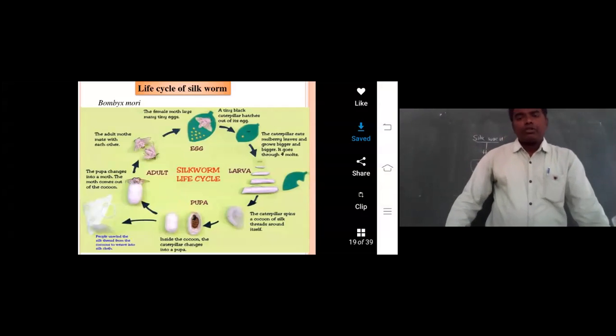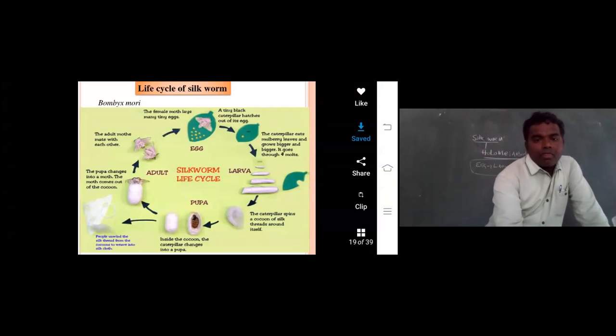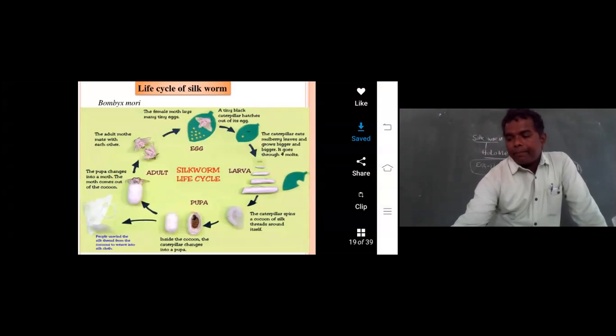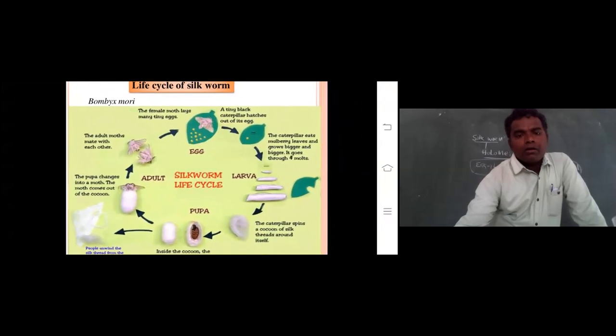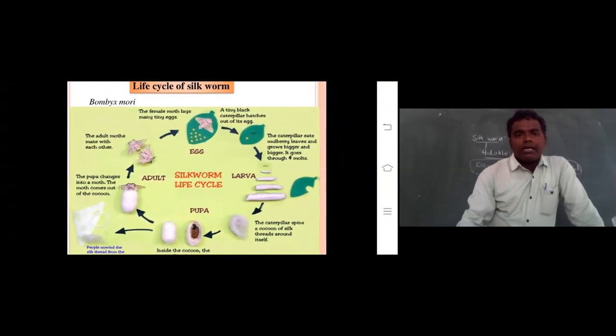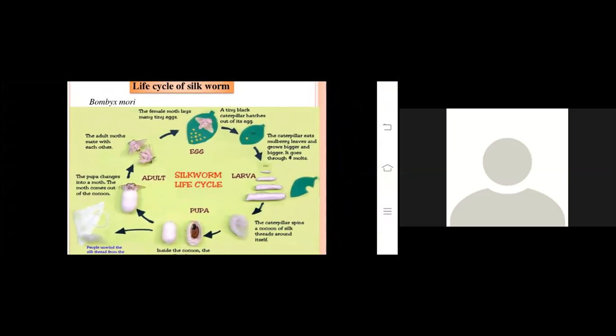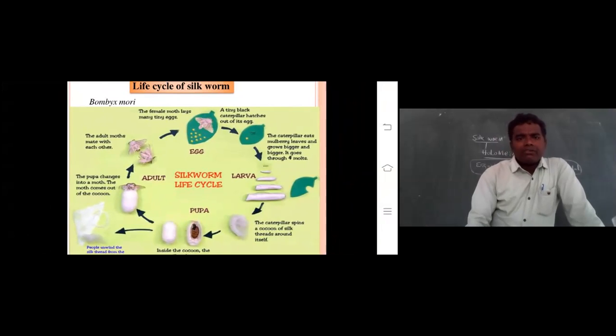Let us come to the point. So the diagram is visible. Yes, sir, it is visible, sir. Thank you very much. Life cycle of silkworm: how many stages? 4 stages. This one is egg, this one is larva, this one is pupa, and this one is adult.